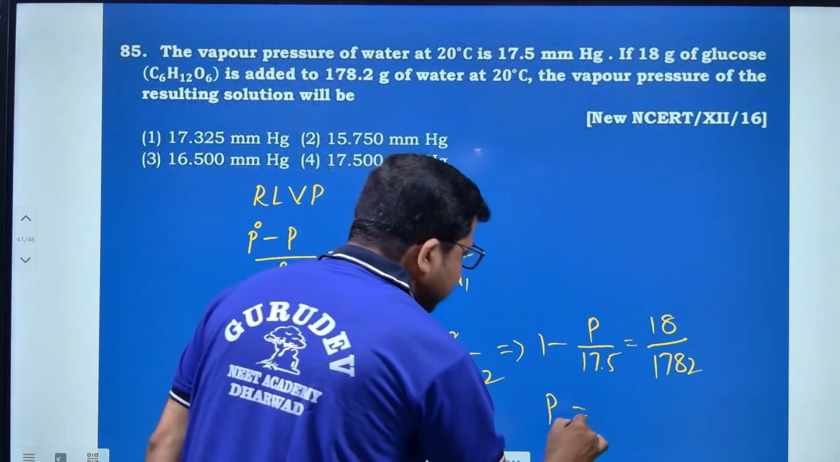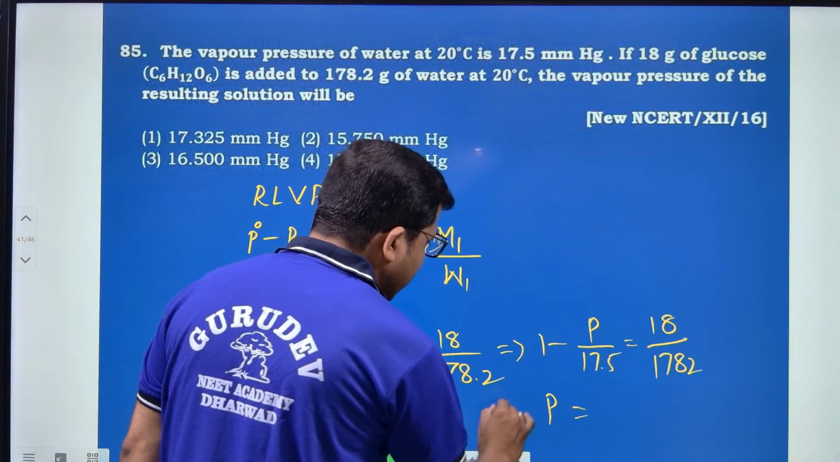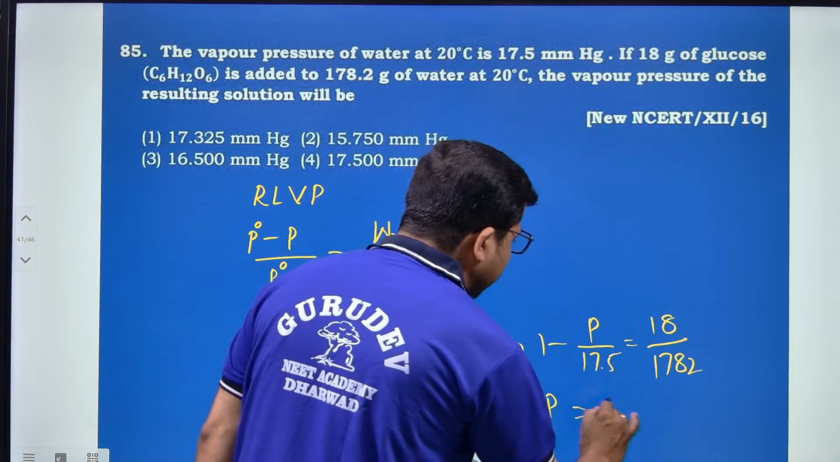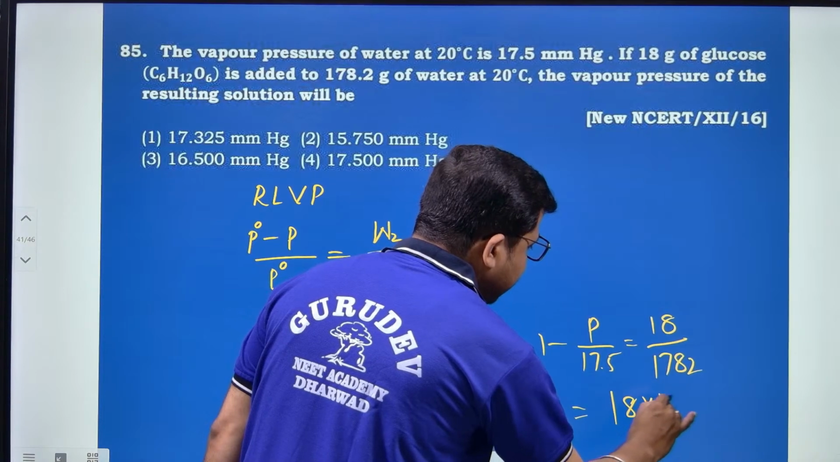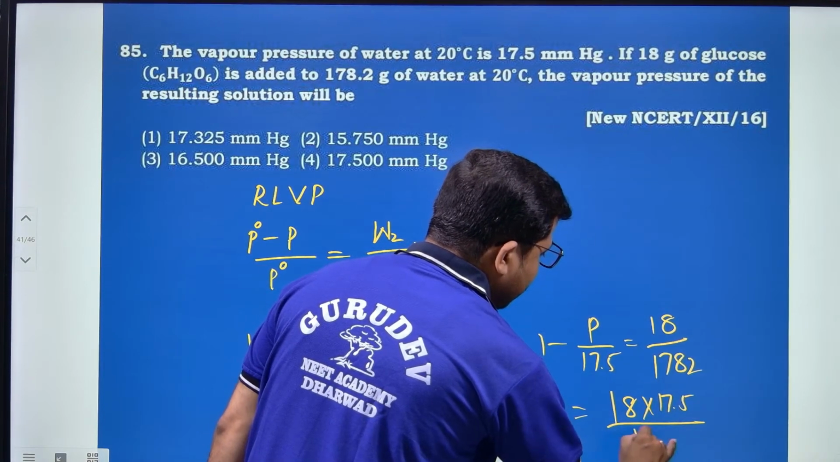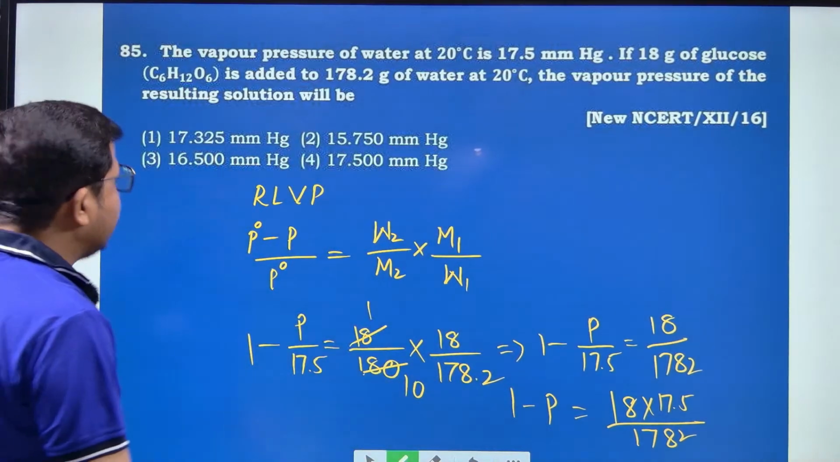I will give you one more thing, that is 1 minus P is equal to 18 into 17.5 divided by 1782. You will solve this one, you will definitely get an answer of